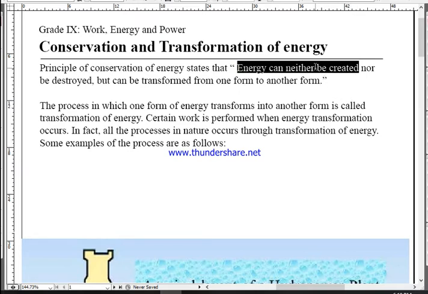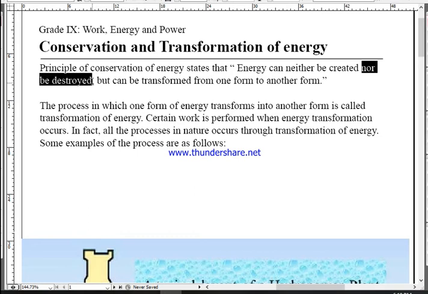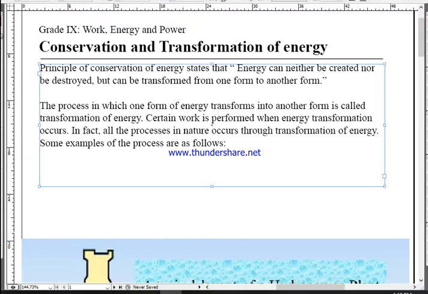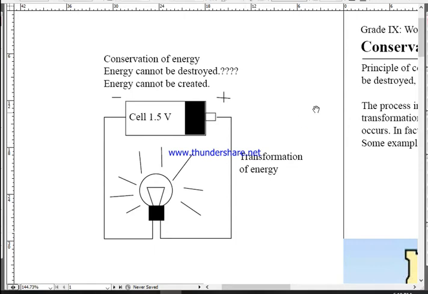I hope this part will not be so much confusing, is it? Energy can neither be created nor be destroyed. Okay, neither be created nor be destroyed. Create पनि गर्न सकिन्न, destroy पनि गर्न सकिन्न, but the only option is that it can be transformed from one form to another form. खाली एउटा फर्मबाट अर्को फर्ममा ट्रान्सफर्म मात्रै हुन्छ है।